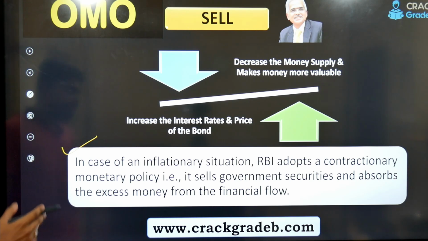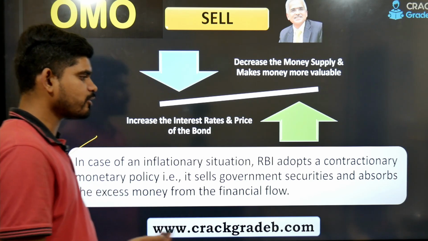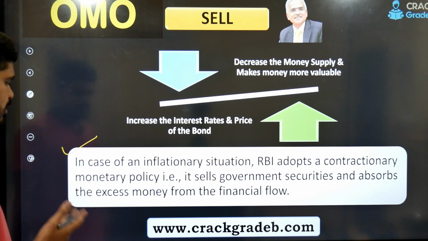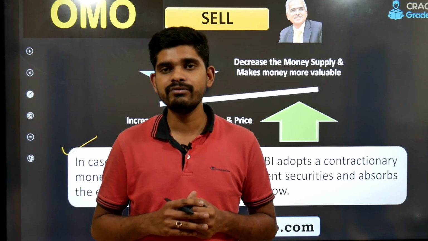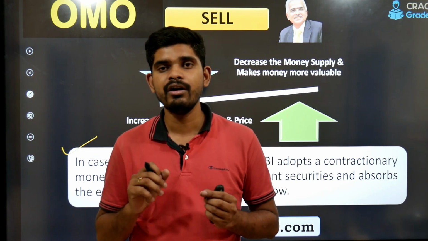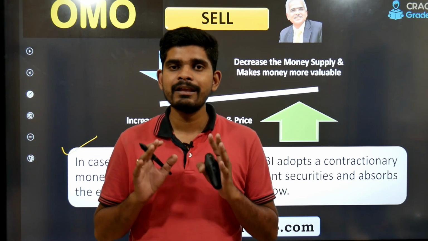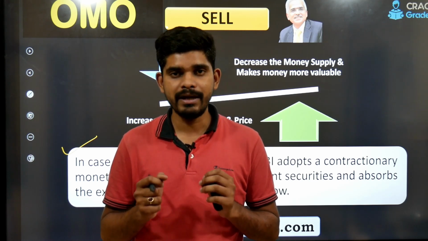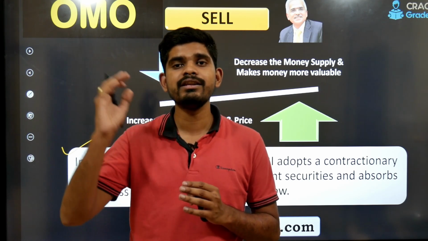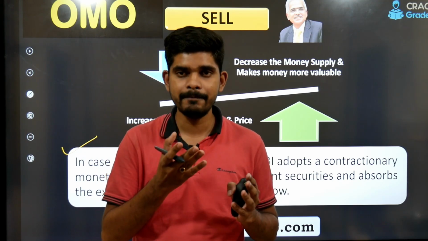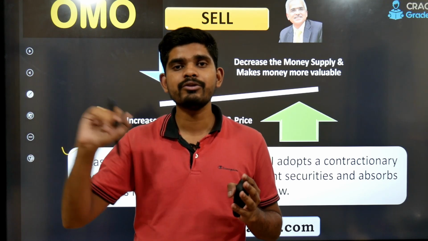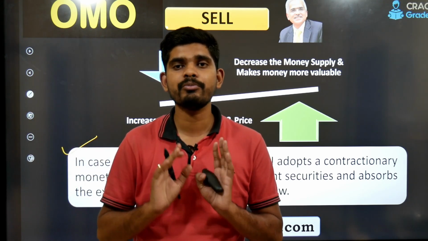In case of an inflationary situation, RBI adopts a contractionary monetary policy, that is, it sells government securities and absorbs the excess money from the financial flow. So when does RBI use this? When there is a situation of inflation. Now, when does inflation happen? When people have more money to spend against the number of goods available in the market, meaning the money supply is high, but the supply of goods is not in that proportion.